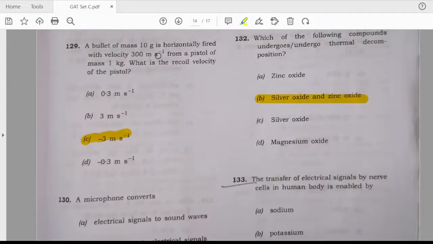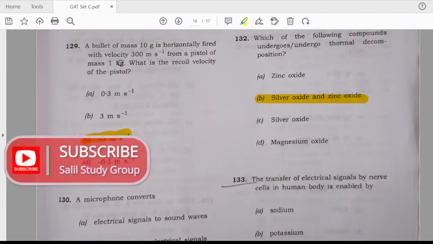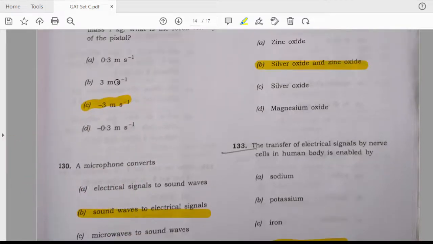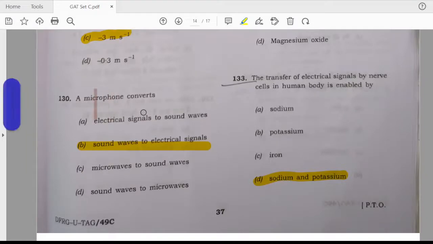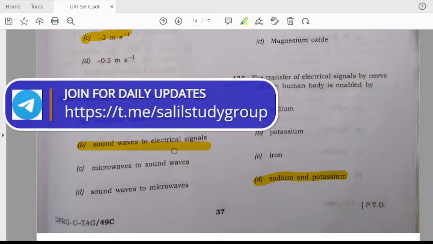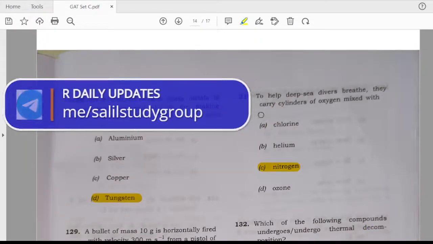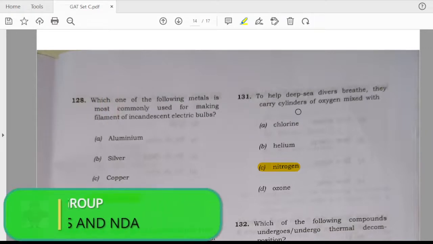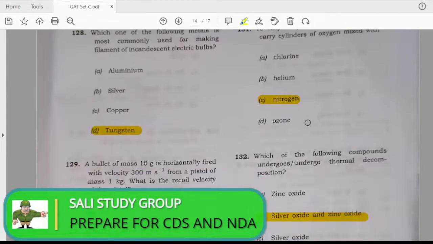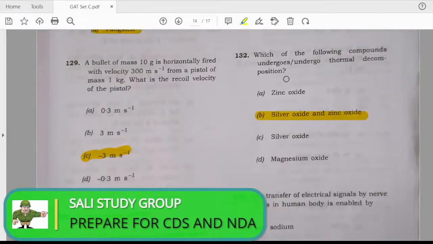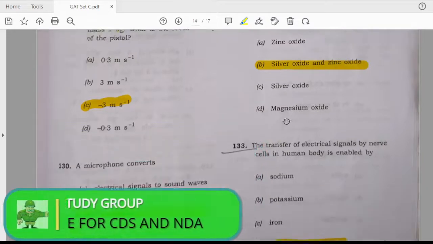A bullet of 10 gram mass is horizontally fired. The answer is C. -3 millimeter per second. Microphone converts, answer is B. Sound waves to electrical signals. To help deep sea divers, they carry cylinders of oxygen mixed with, answer is C. Nitrogen. Which of the following compounds undergo the thermal decomposition? The answer is silver oxide and zinc oxide.